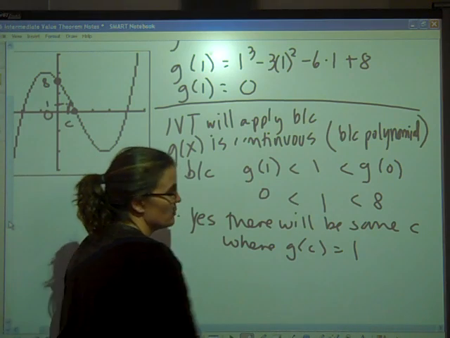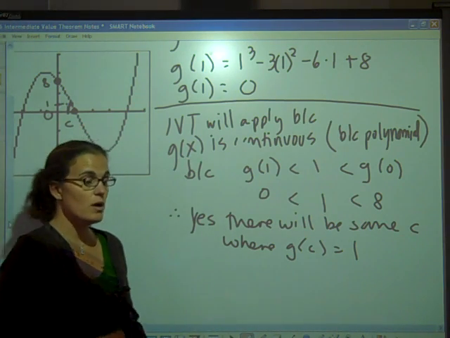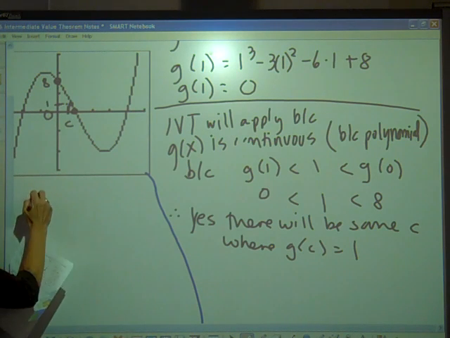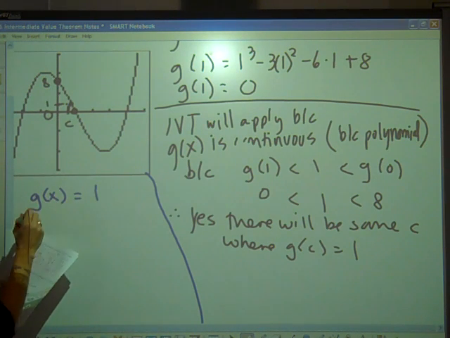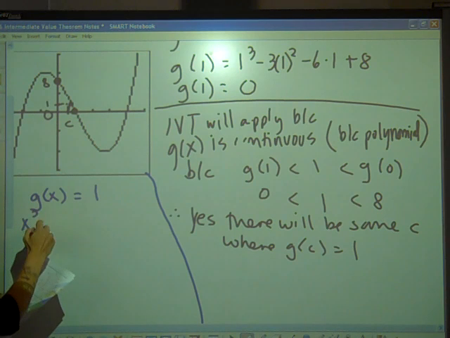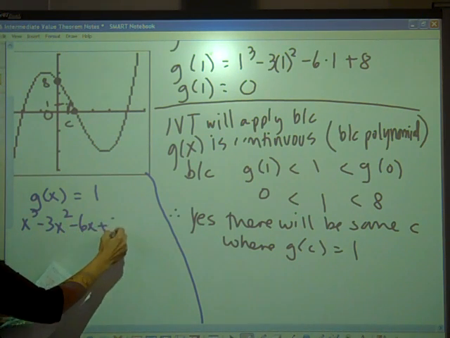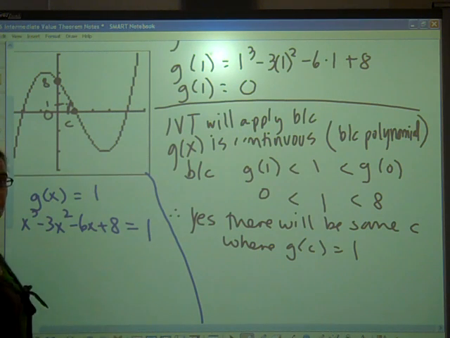So to figure this out, you're going to take what g of x equals and set it equal to 1. So g of x was this stuff. So when does g of x equal 1? That was x cubed minus 3x squared minus 6x plus 8. We want to know when that equals 1.